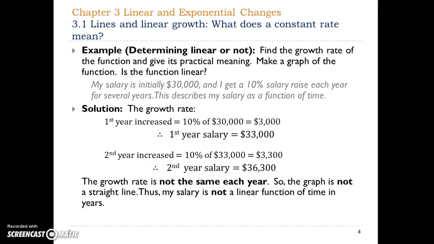Your salary has increased. Now, 10% of $33,000 is not the same as 10% of $30,000. After the second year, your increase is 10% of $33,000, which is $3,300. Your third year salary is $36,300. Notice that the increase in salary is different for both of these years. The graph is not a straight line. Therefore, my salary is not a linear function of time in years.